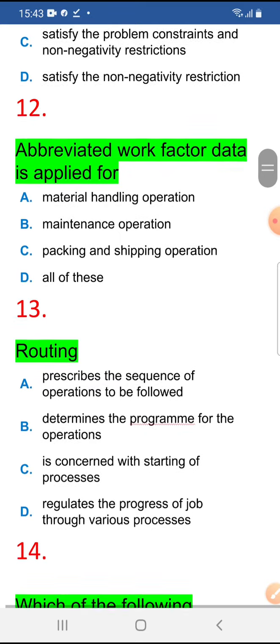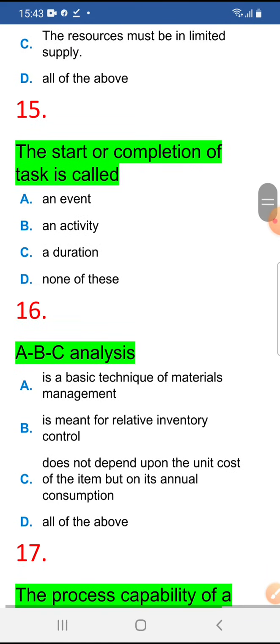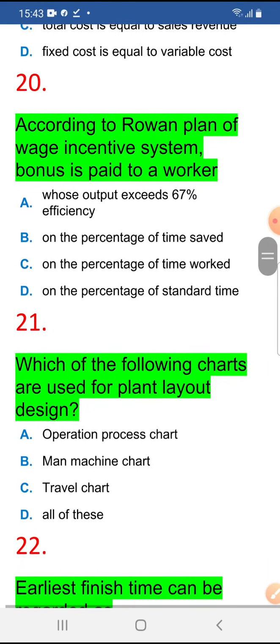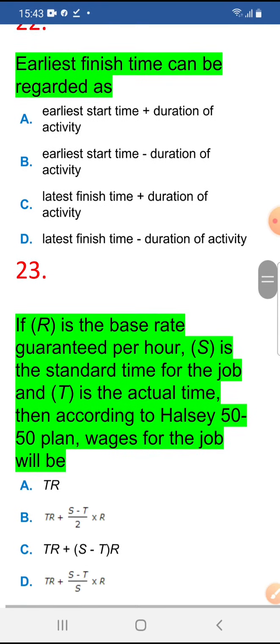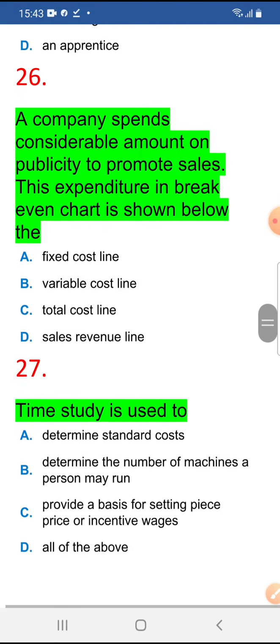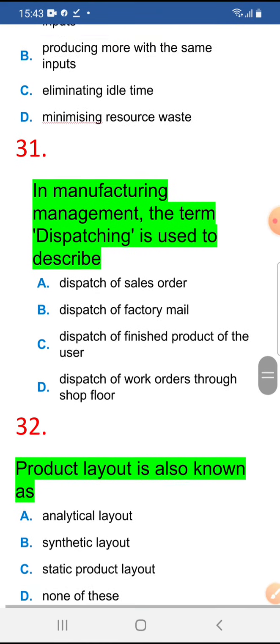In this test there will be 52 questions, and all 52 will be very important questions. Those questions were asked in some of the exams. So just remember these answers and do them sincerely.